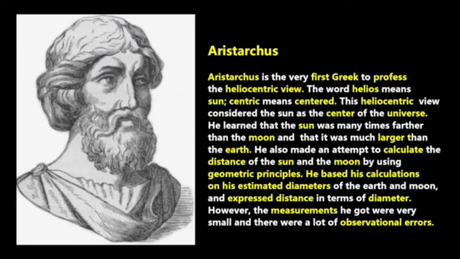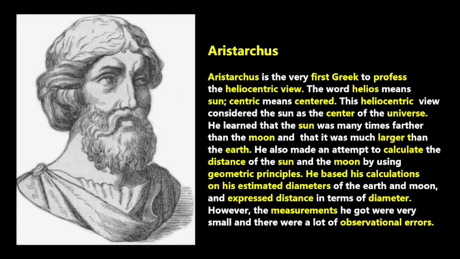Another famous Greek philosopher at that time is Aristarchus. He is the very first Greek to profess the heliocentric view. Remember the heliocentric model? The word helios means sun, centric means center. This heliocentric view considered the sun as the center of the universe.